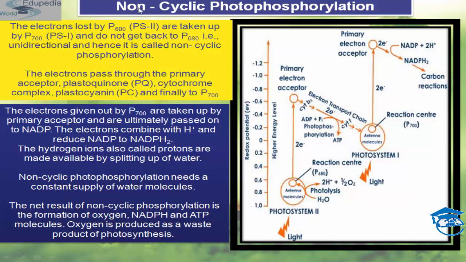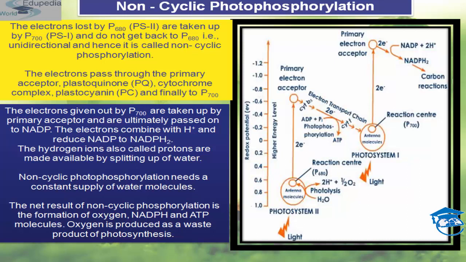Why is it called non-cyclic photophosphorylation, students? Because the electron lost by P680, that is this one, is taken up by P700 and does not get back to P680. Can you see the electron returning back to PS2, that is P680? No, students. That's why it is called non-cyclic photophosphorylation.